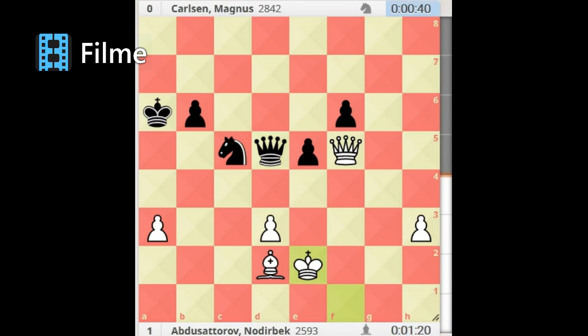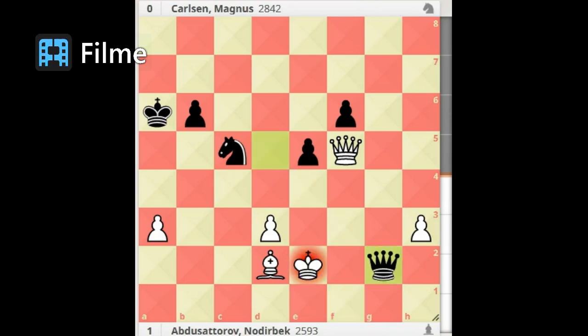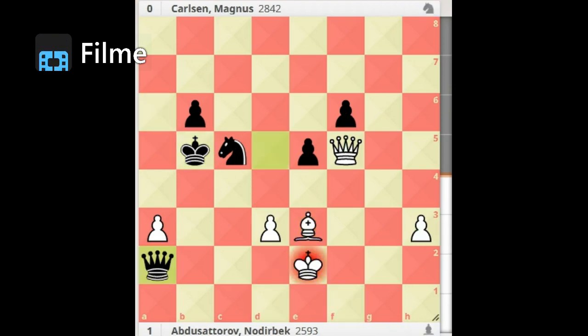King e2 after Abdusattorov protected the threatening pawn of d, his queen became threatening of the pawn of f. Now the search engine is suggesting a move for Carlsen, who is queen g2 check, king d1. Now Carlsen is threatening the h pawn with the queen and the d pawn with the knight. Now Carlsen has the move queen a2 check.